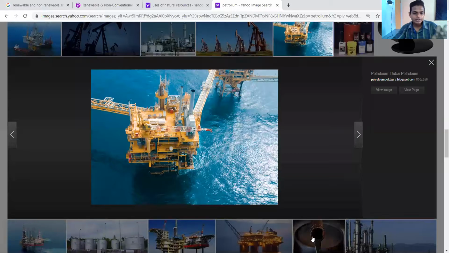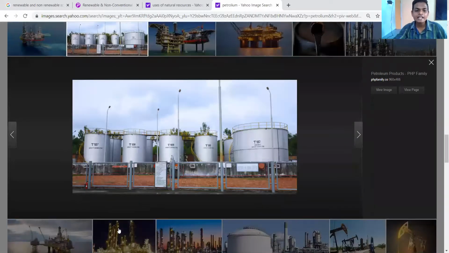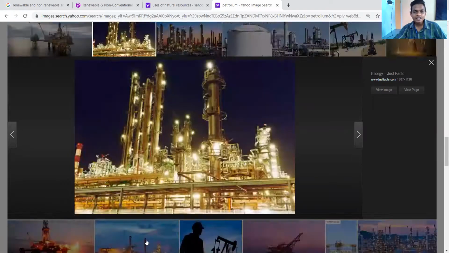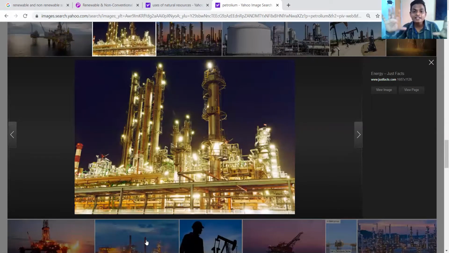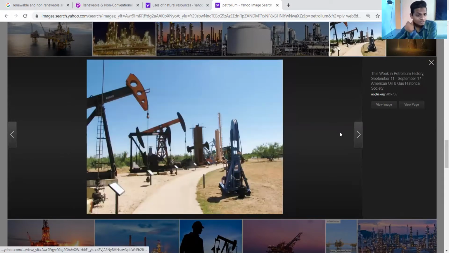They take the crude oil from deep inside the ocean, and it is stored collectively here, and they refine the crude oil in this factory, separating it into different forms. In this way they are using it. These are the different machinery used to take out crude oil from deep inside the earth.